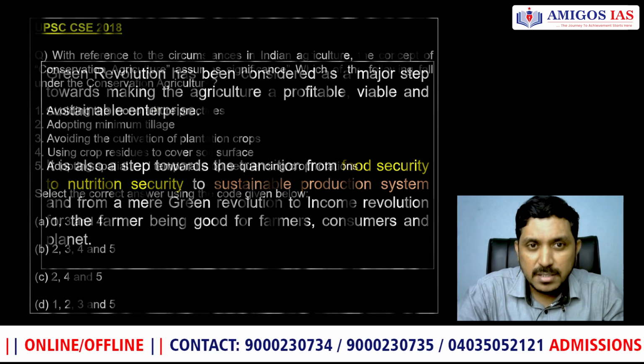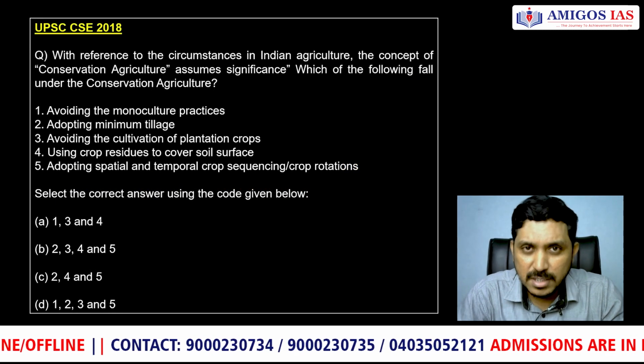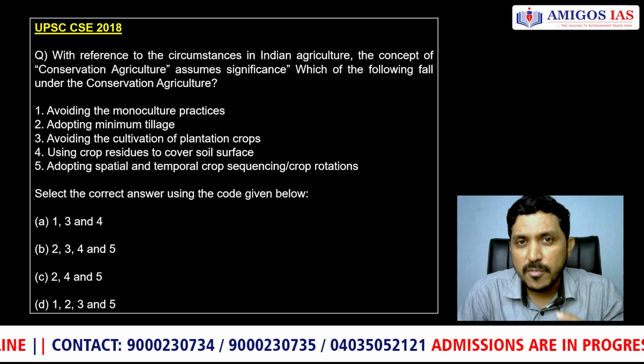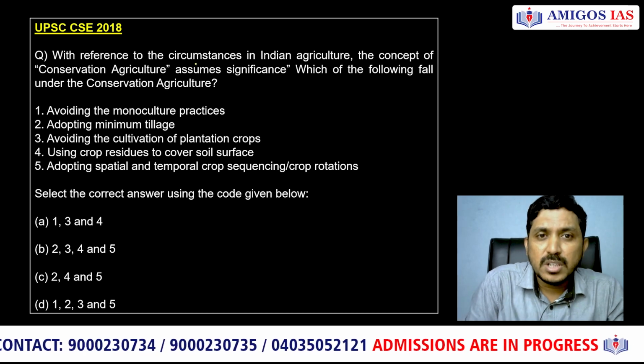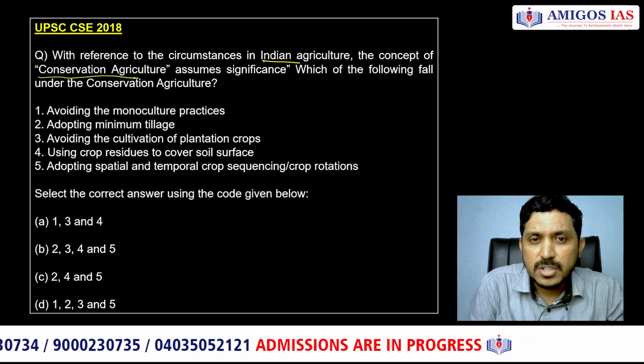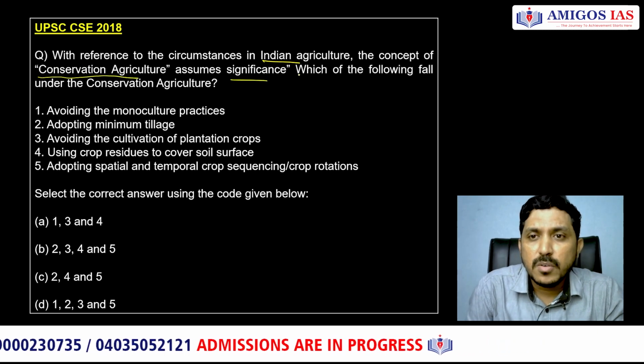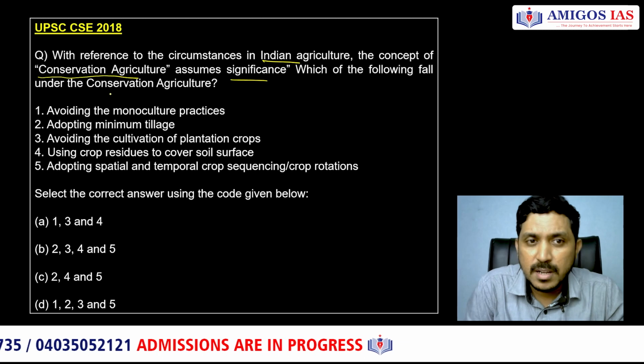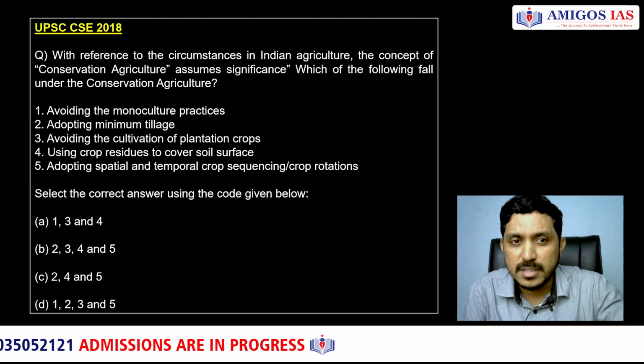So before I end the class, there is a question from 2018. Let me just read it for you. You have to answer this question. With reference to circumstances in Indian agriculture, the concept of conservation agriculture assumes significance. So which of the following will fall under conservation agriculture? Just now we have learned this.